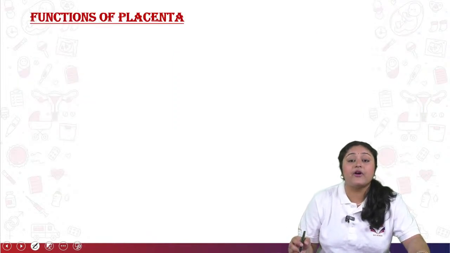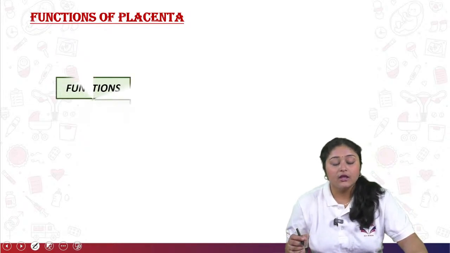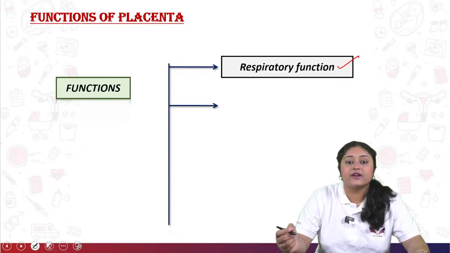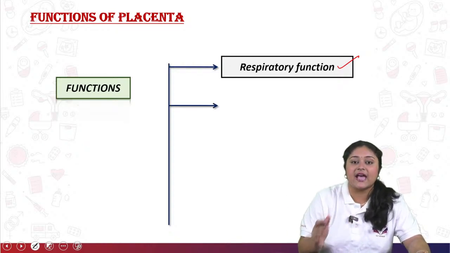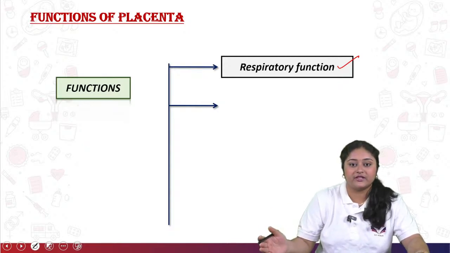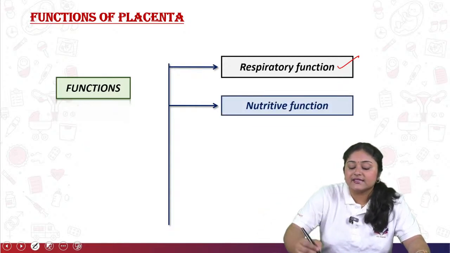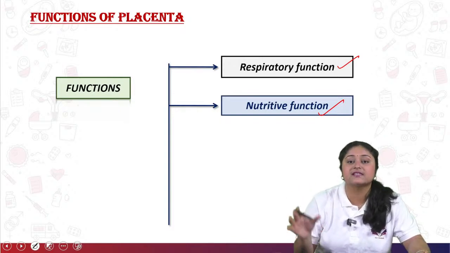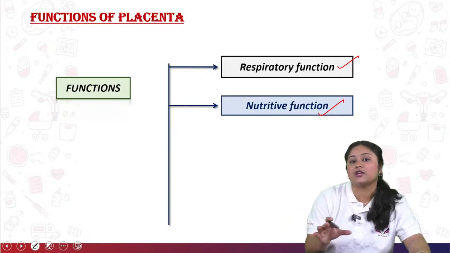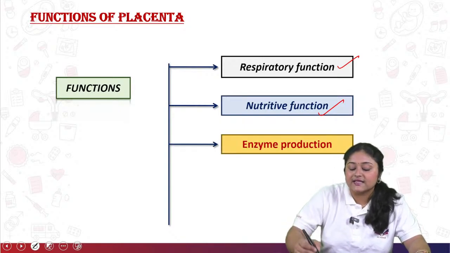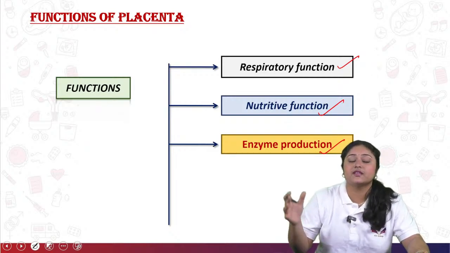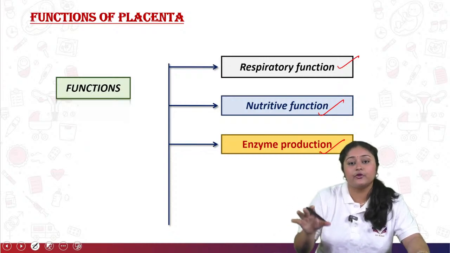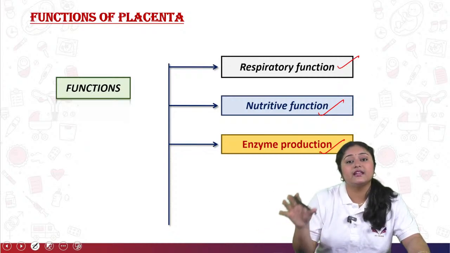So now come to the functions of the placenta. There are several functions. First is the respiratory function, by supplying oxygen as well as carbon dioxide from maternal to fetal side and fetal to maternal side. Next is the nutritive function. As I said, the placenta is one of the main factors carrying all the nutritive factors required for the fetus to grow. Next is enzyme production. Mainly they produce many enzymes like oxytocinase and others, which are helpful for the physiological changes during the labor period.